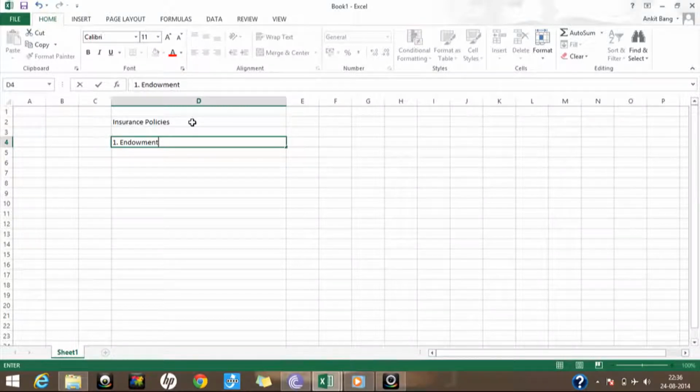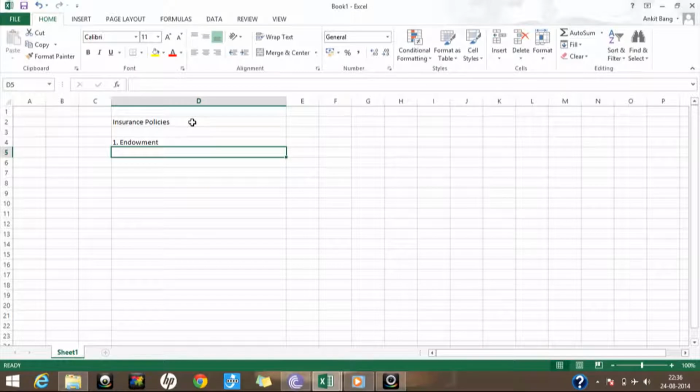There are various other aspects which are included in endowment policy, like if there is some mishappening because of some accident, then there is some extra amount paid, and various kinds of new things are introduced in the endowment policies as well.